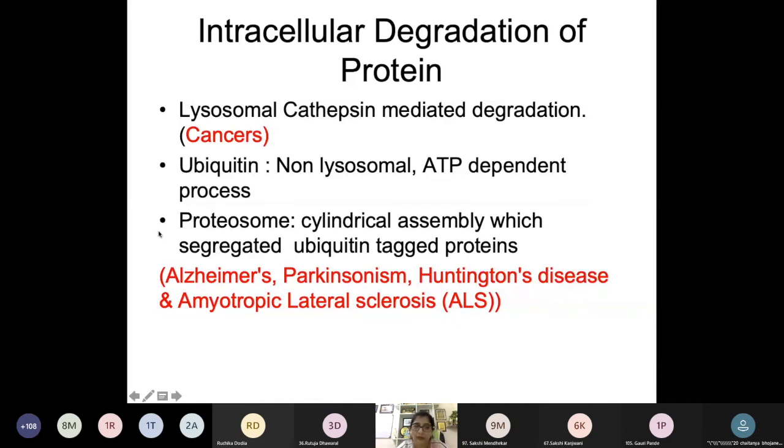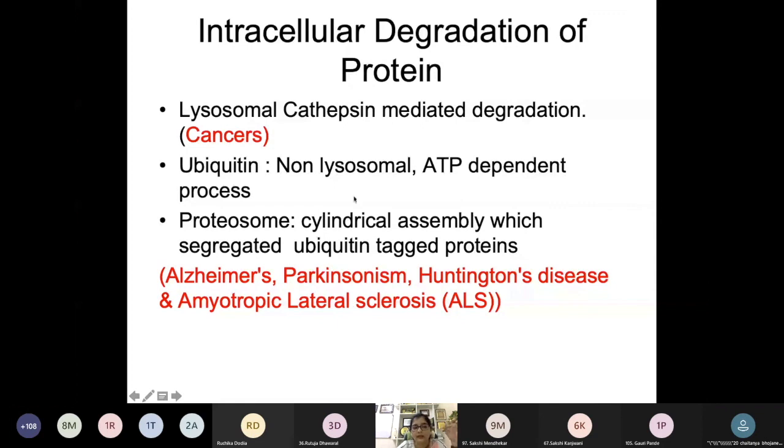Okay. Now the proteasome is the assembly. This is actually a cylindrical assembly in the cell. What will happen? This ubiquitin-tagged protein, when identified, is passed inside this assembly, and proteolytic enzymes surround this disc.